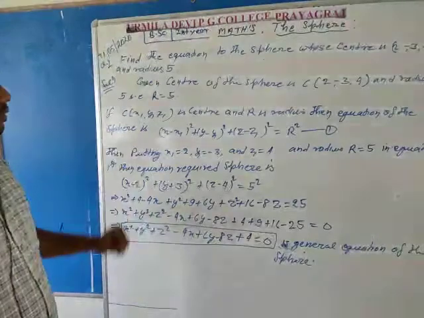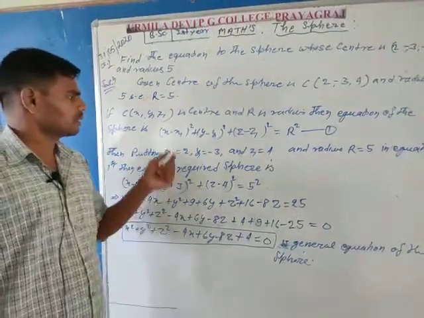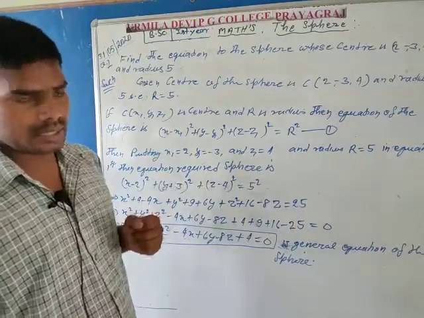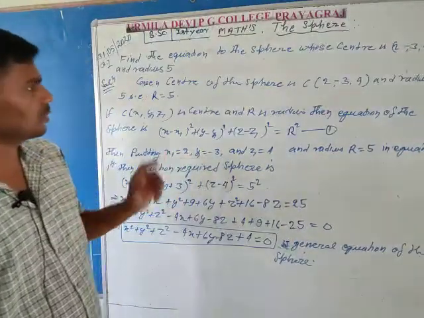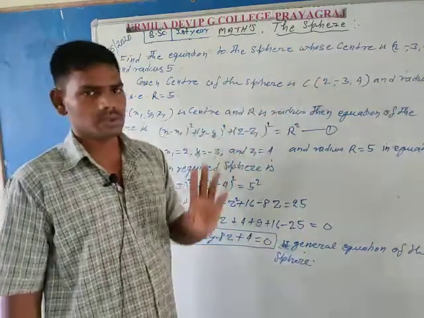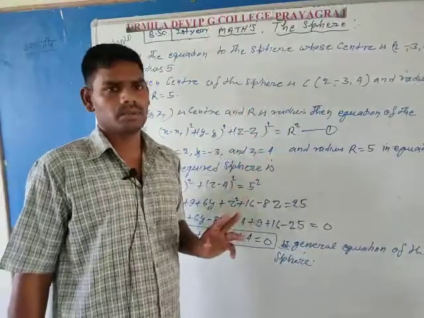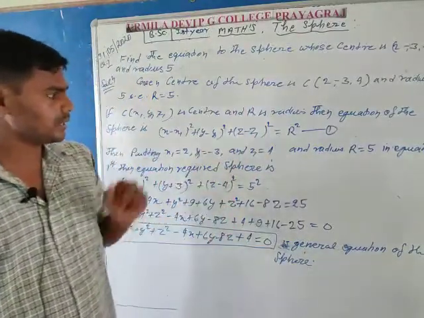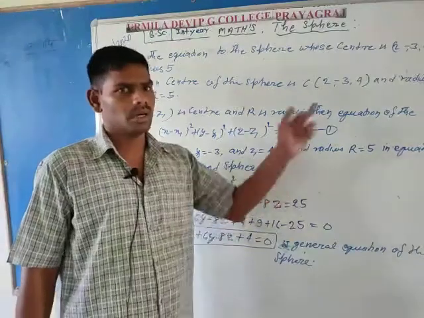Therefore, according to the question, putting all the values of x1, y1, z1, the coordinates of the center. Here x1 is equal to 2 because the first coordinate is 2, y1 is equal to -3 because the second is -3, and z1 is equal to 4, the third coordinate of the center.